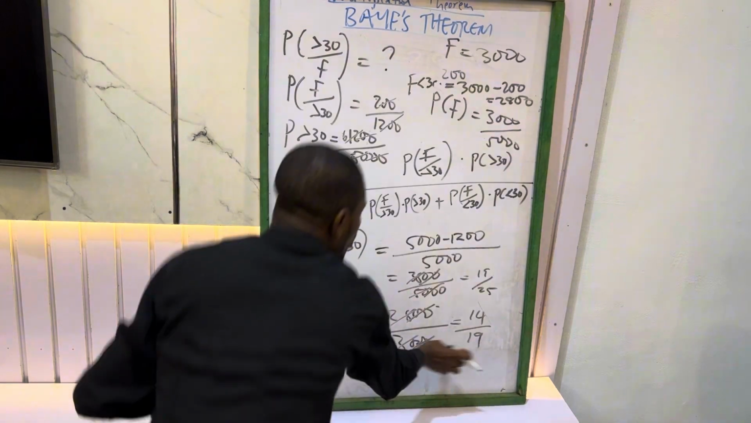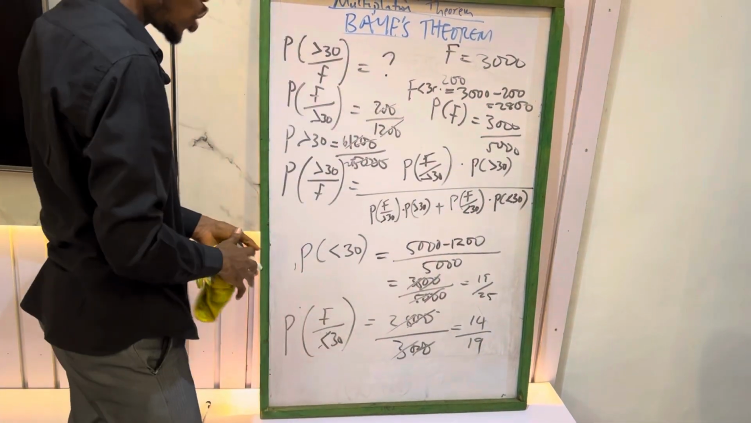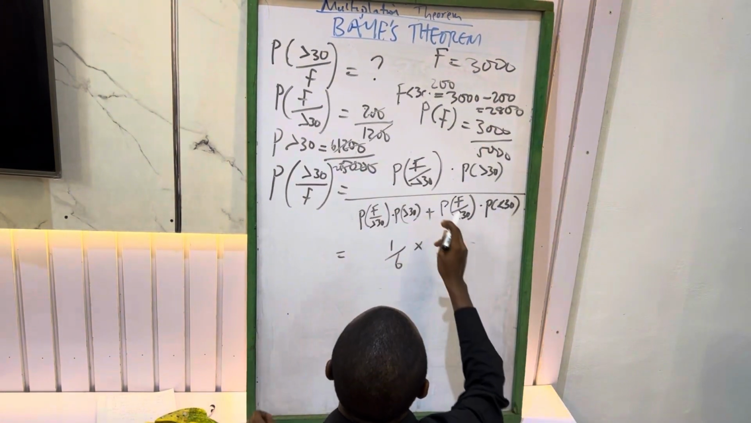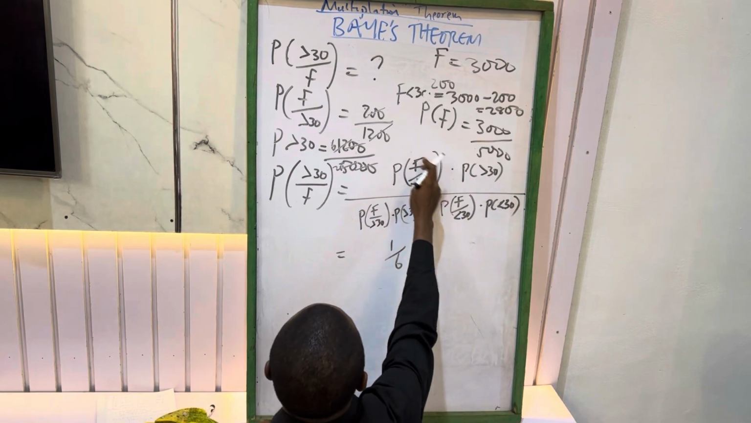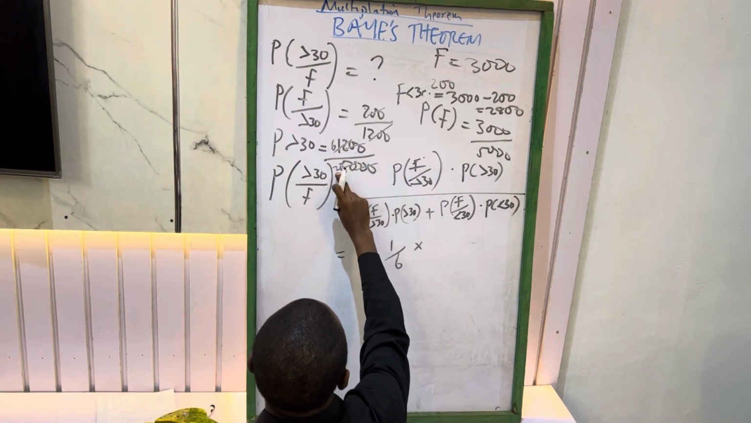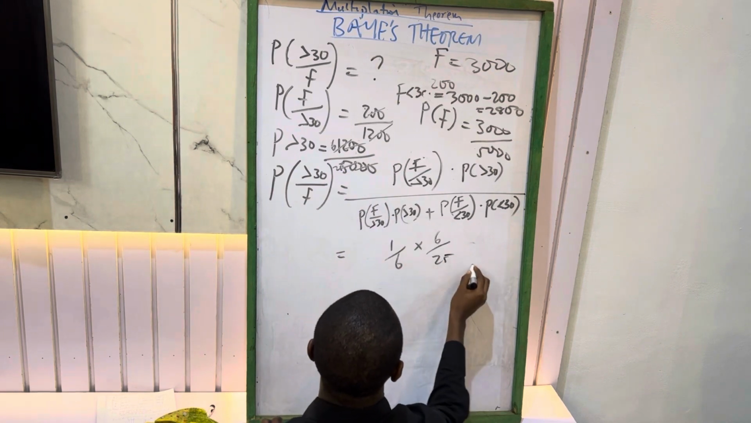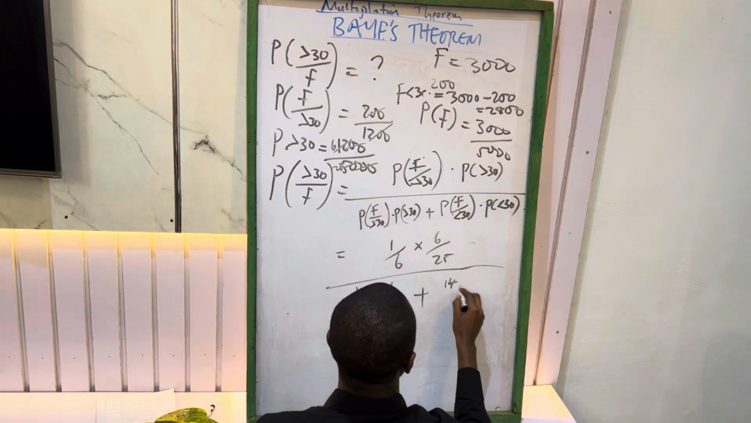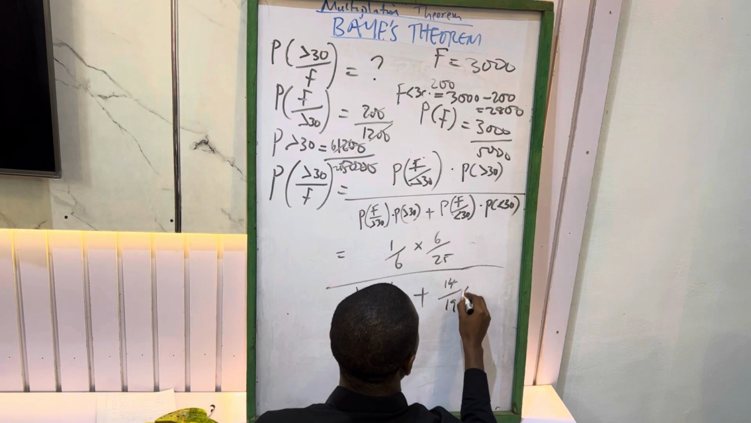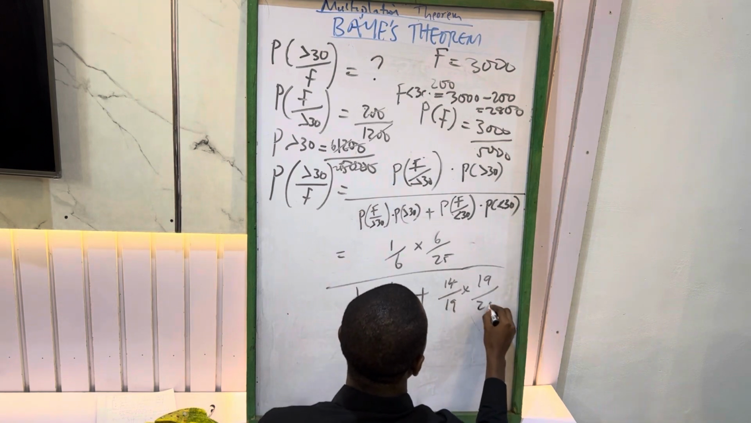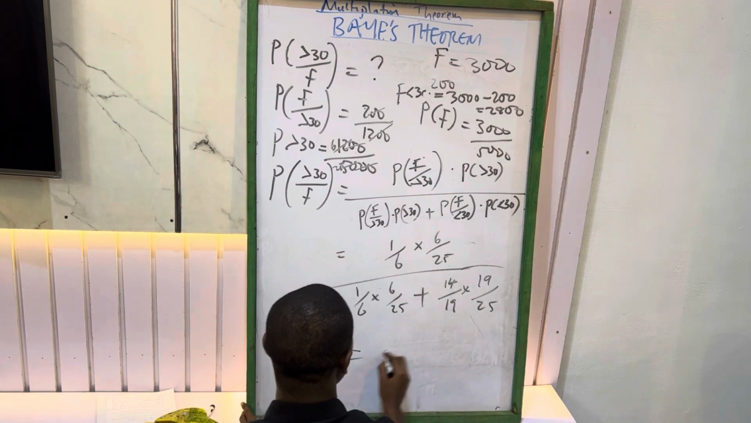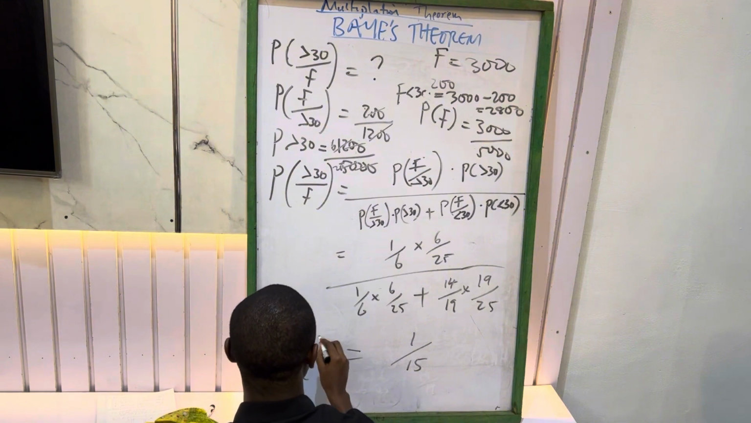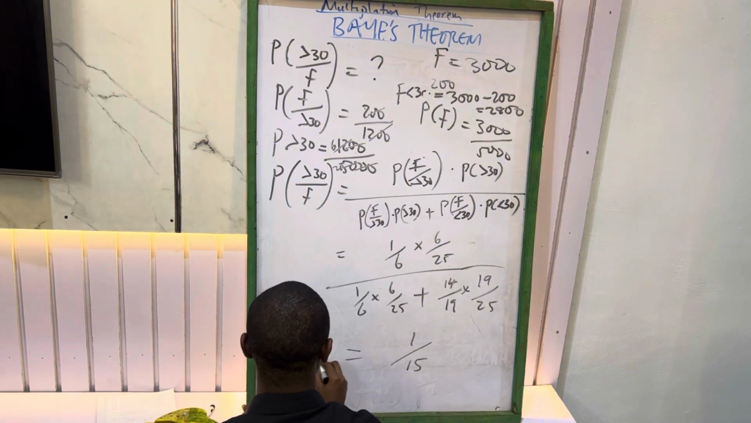So going forward, once you impute all these parameters back into this equation, it will result to, I think this is 1 all over 6 multiplied by P above 30, and this is 6 all over 25. 6 over 25 all over 1 over 6 times 6 over 25 plus 14 over 19 times 19 over 25. Yeah, after solving everything, the answer that you have will be equals to 1 over 15. That's your probability of people that are female who are above 30. So this is your final answer.